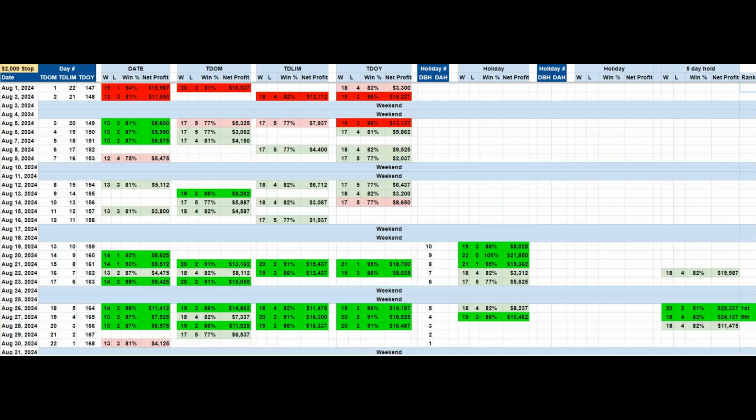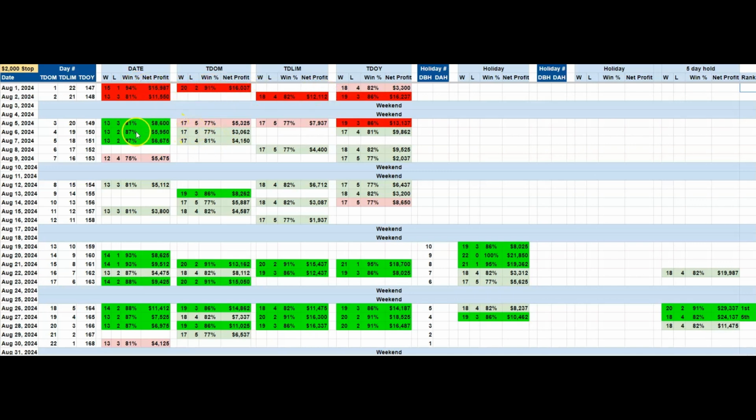This heat map for the S&P minis for August is a good example of why these heat maps can show a bit of a different picture from what the seasonal indicator showed us. If you remember, the seasonal indicator kind of had an initial dip followed by a little bit of a rally, but for the most part, pretty flat for August. But if you look at the heat map here, we see how there's not much going on for the first few weeks of the month, other than we have some bright reds up here, which is bearish for the very beginning of the month with some good percentages at 90% plus. But that's just a couple days here.